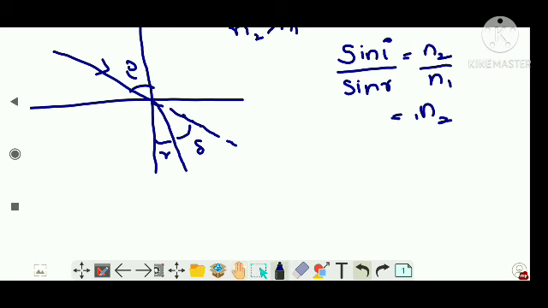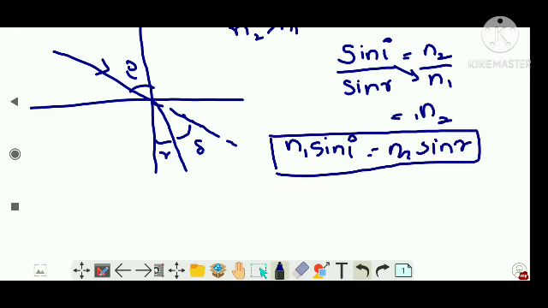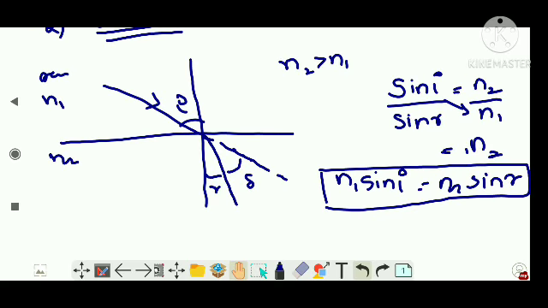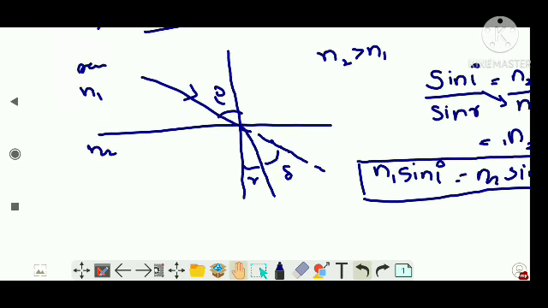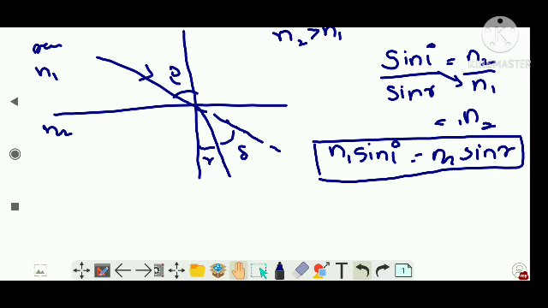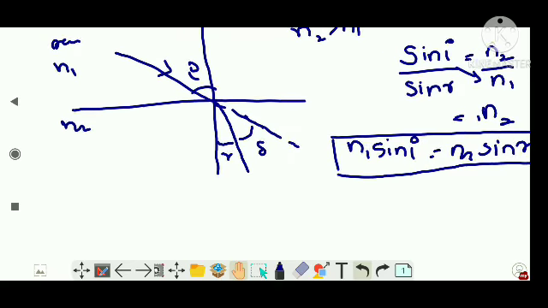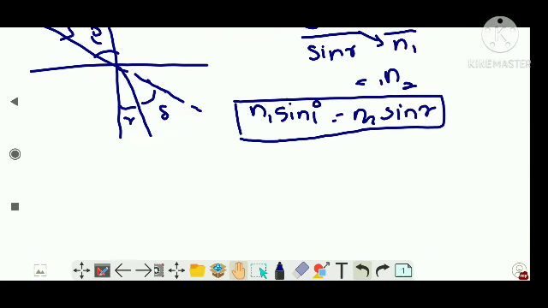Now I can cross multiply, so it becomes n1 sin i is equal to n2 sin r. Now I will tell you the trick of writing this. When sin i is happening, the corresponding medium is the one with refractive index n1, so write n1 sin i. Similarly, r is happening, refraction is happening in n2, so write n2 sin r. So I write n1 sin i is equal to n2 sin r. It's very easy to remember that formula. Clear? So it is better to write this formula in this form to do a problem.